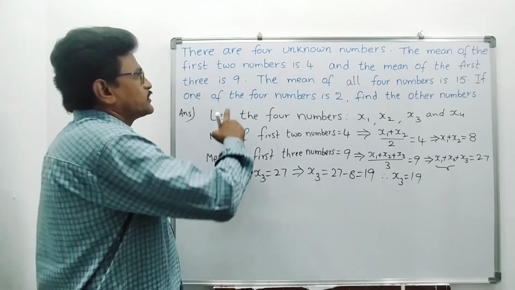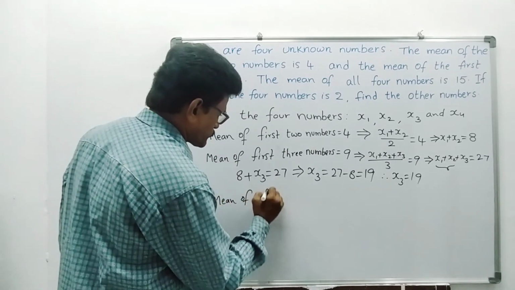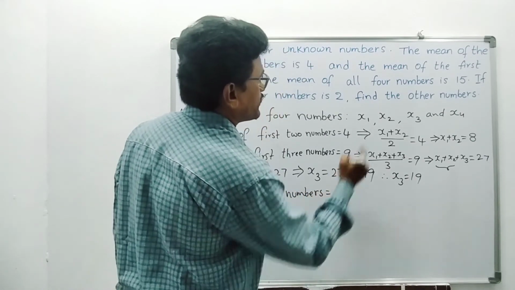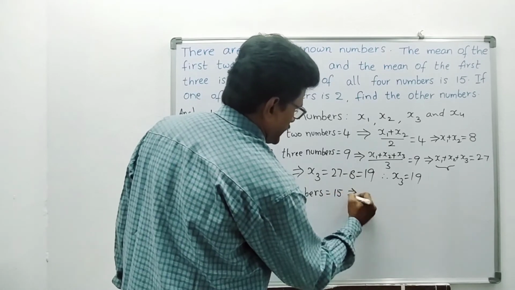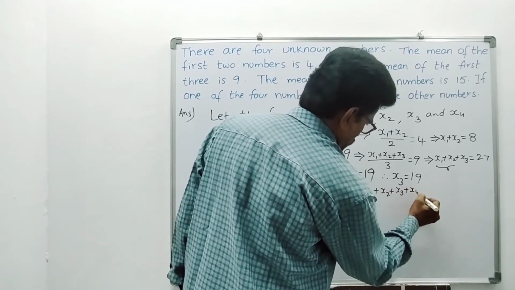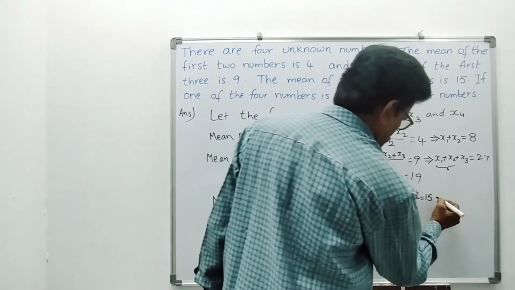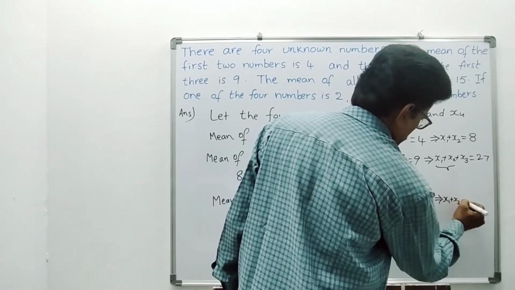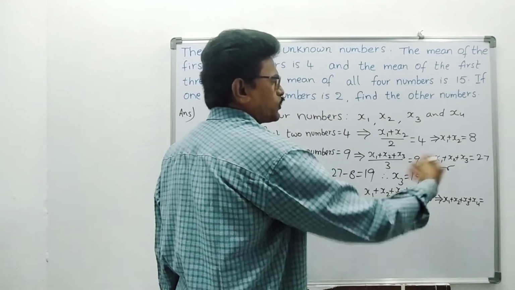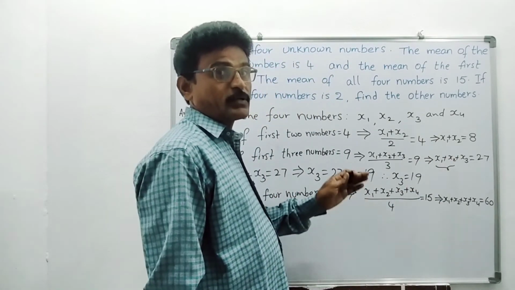Right? Now, similarly, mean of 4 numbers. Total 4 numbers are there. Mean of 4 numbers, how much is he telling? 15. Right? That implies (x1 plus x2 plus x3 plus x4) by total numbers 4 equals 15. So this implies x1 plus x2 plus x3 plus x4 equals 15 fours. Transpose 4 to RHS, 15 fours you will get 60. Right? So x1 plus x2 plus x3 plus x4 is 60.